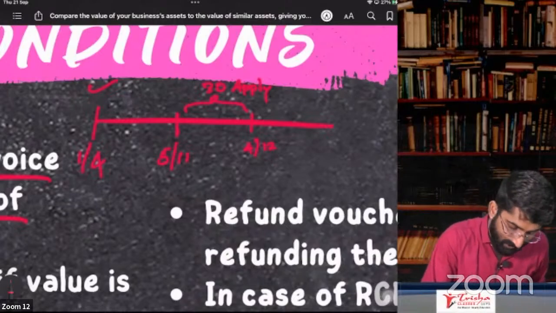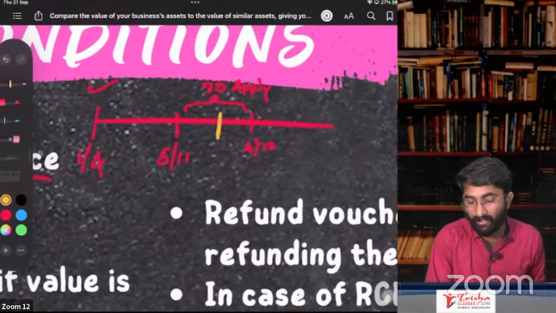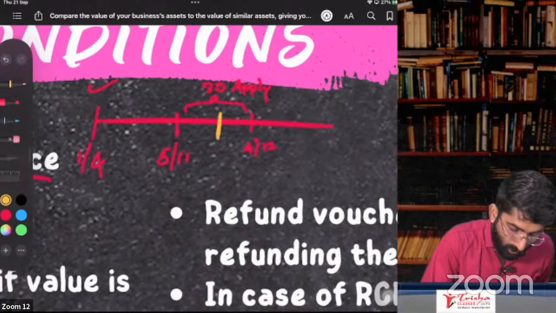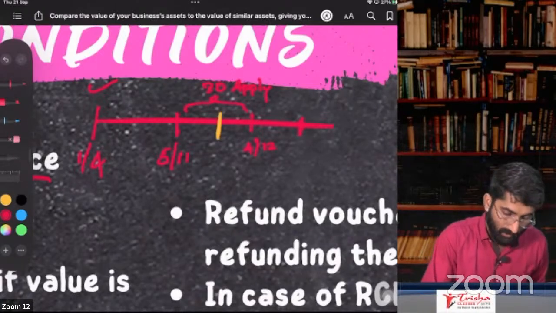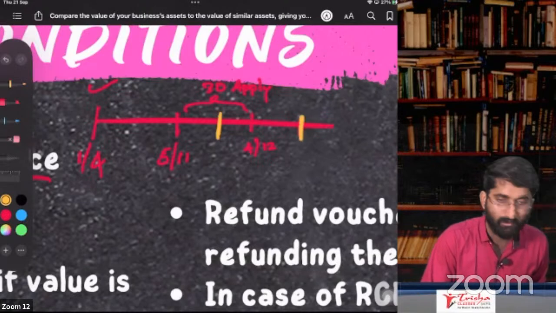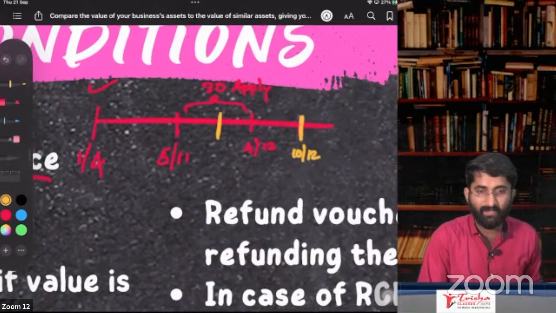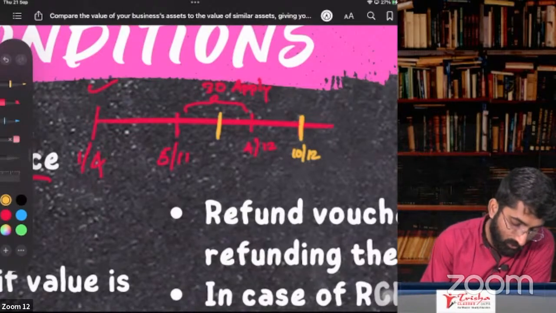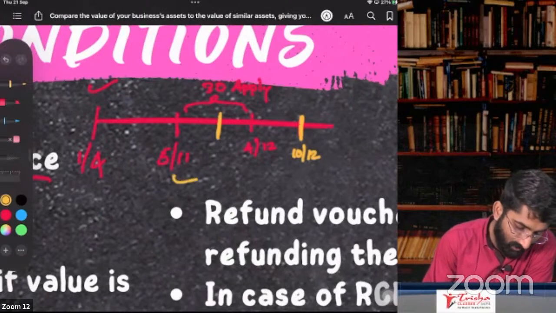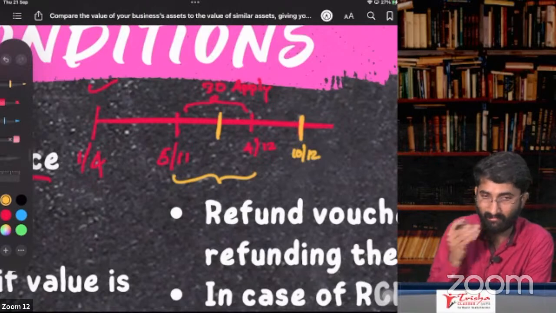If you apply within 30 days, think you applied somewhere here, within 30 days. Now you got the registration, think you got it here, on 10th of December. On 10th of December, you got the registration. So now you are liable, but you cannot collect. You have to pay, but you cannot collect.